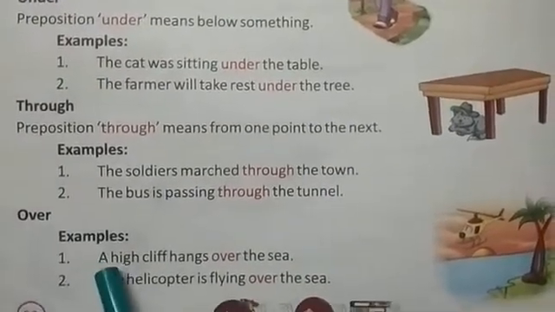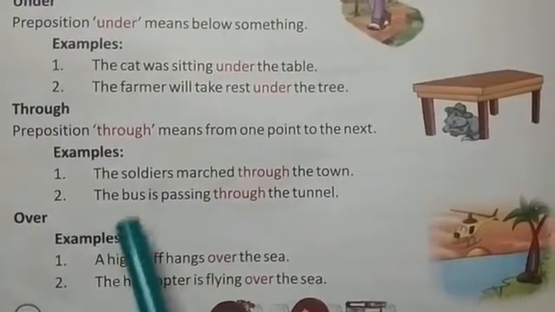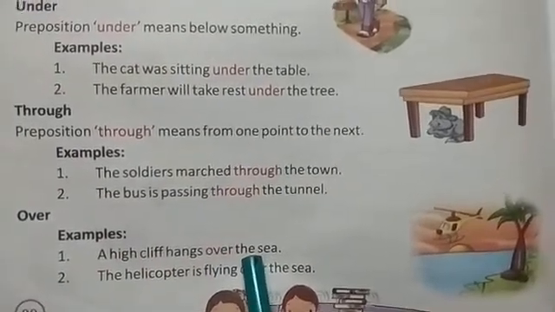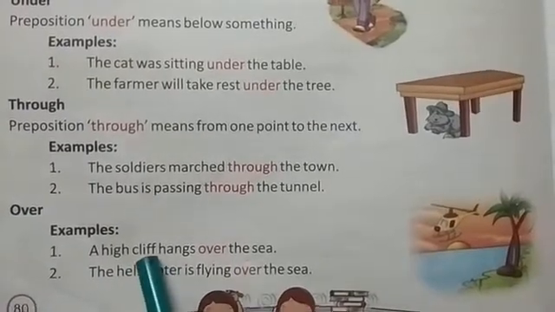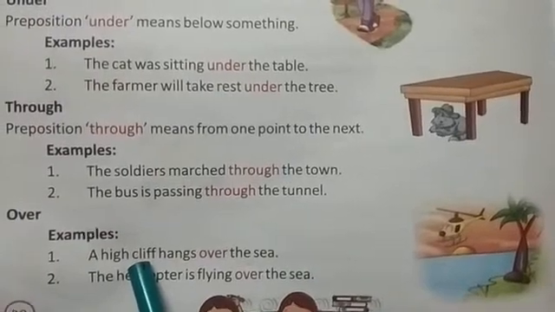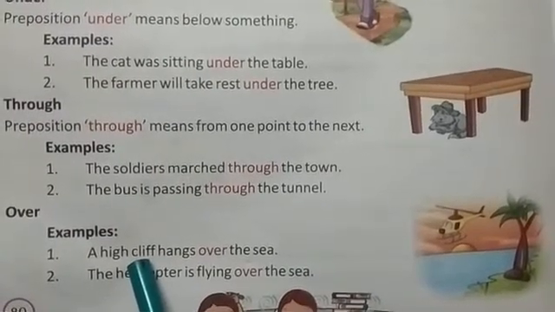Over. Over means above. A high cliff hangs over the sea. So over means above, and in this example a high cliff is hanging over the sea, meaning the high cliff is above the sea.